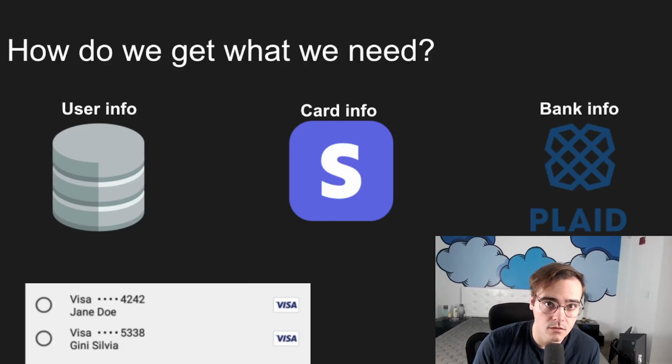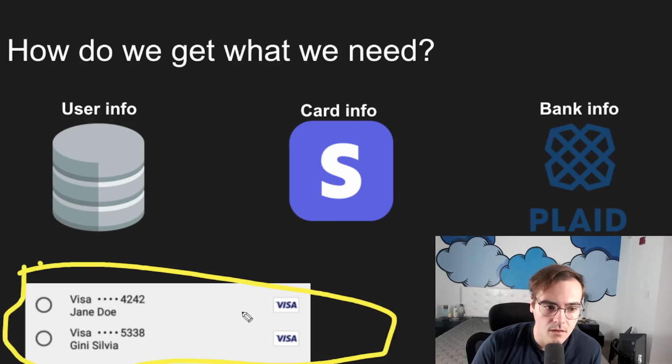So here's a look at the systems that we have in play. In order to build a component like this, we're going to need information from multiple places. And the reason is most companies, when they're storing credit card or any payment information, they don't do it themselves. They offload it to another company for a wide variety of reasons. But one of the big ones is that holding on to true card information or bank information is a large liability. So all we have in our own database is the user's information themselves, what users logged in.